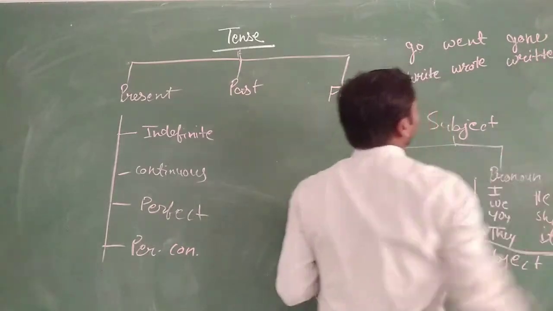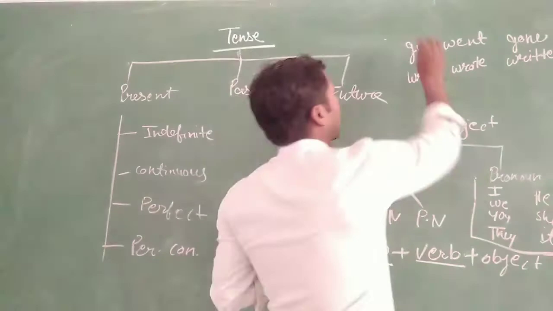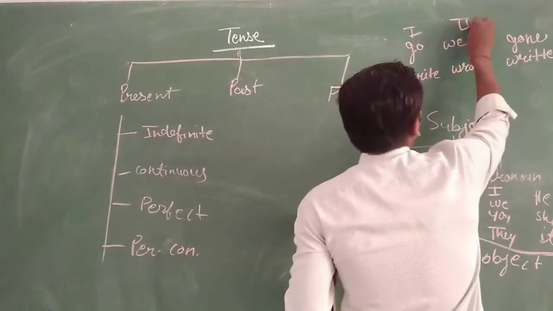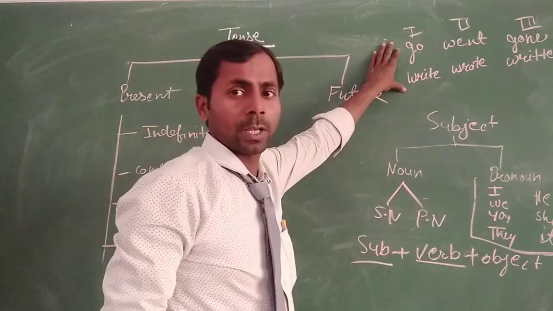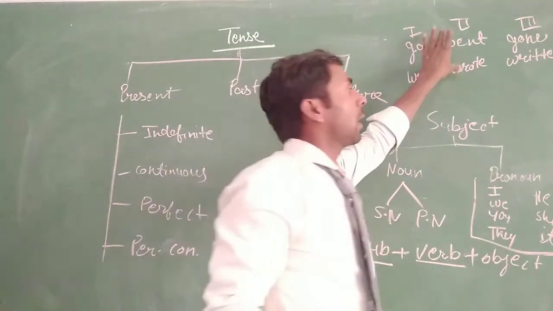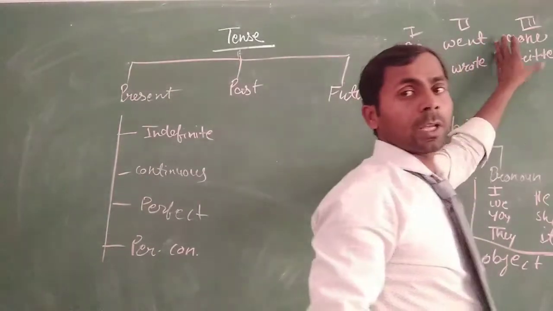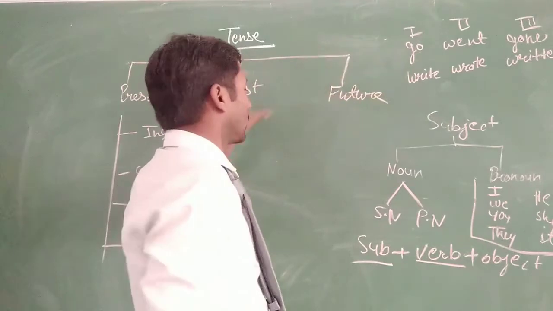You can see here is the verb, it is the verb first form, it is the second form, and in the last the third form. And we can say verb first form is a present participle, verb second form is a past participle, and verb third form is a perfect participle. And all the verbs we can use in the sentence.